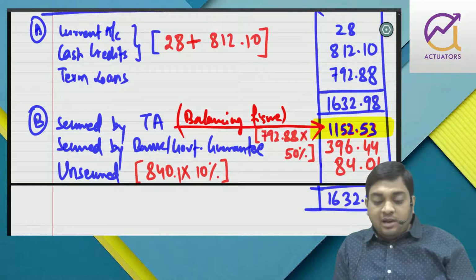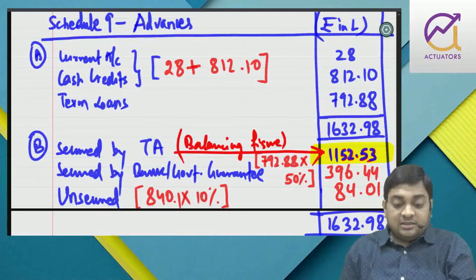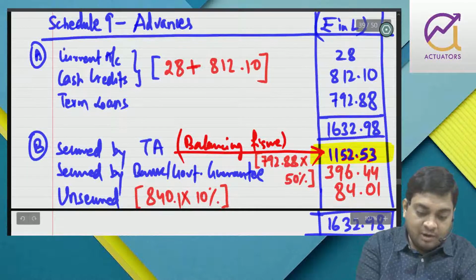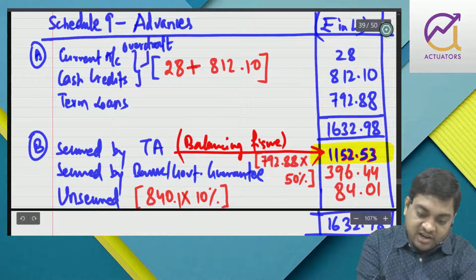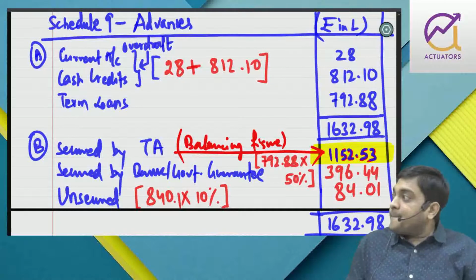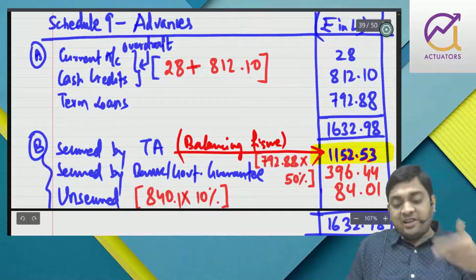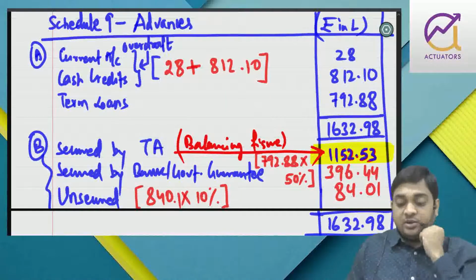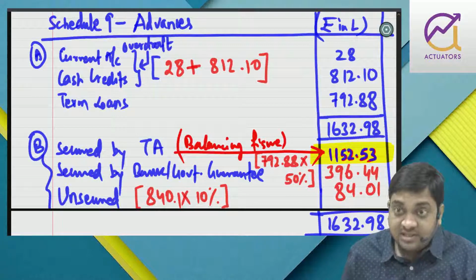Right. So for this schedule, you can get a separate question for schedule 9, right? This current account is basically overdraft. So overdraft and cash credit are under one group. Right? We have done this in the last problem. Unsecured is cash credit, 10%, and term loans 50% is secured by government guarantee. So the remaining has to be secured by tangible asset. So it is 1632.98.